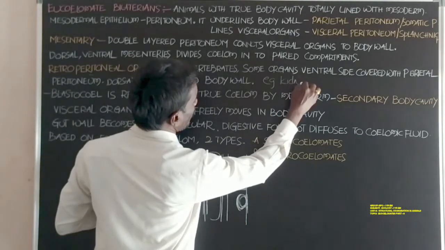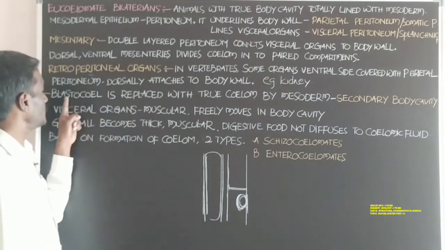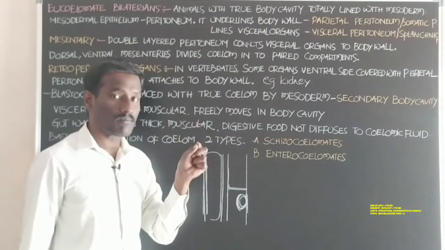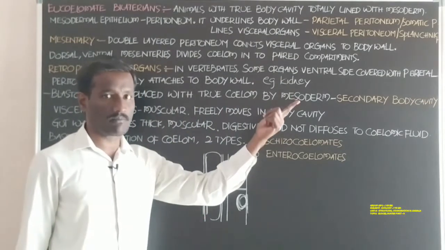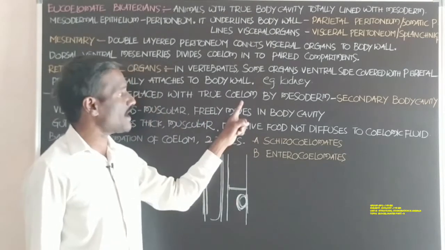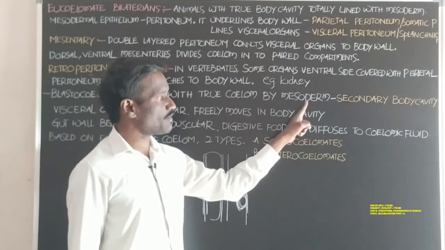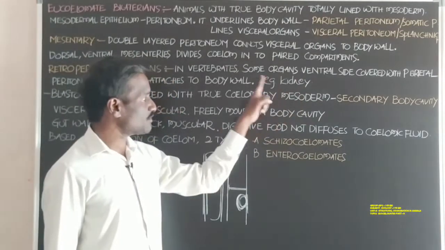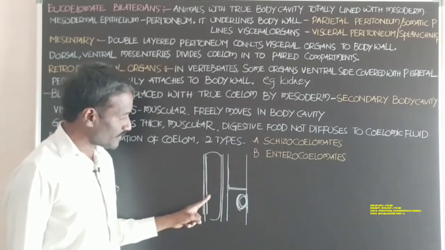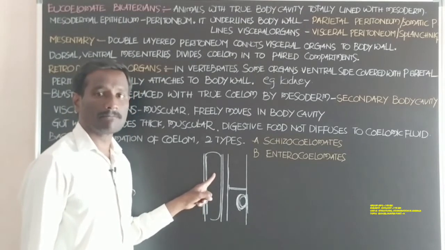Okay, student, kidneys in the vertebrates. Next, blastocoel is replaced with true coelom. The entire blastocoel, which is formed in the blastula, is totally replaced by the coelom, the true coelom, which is developed by mesoderm. Mesoderm develops the body cavity.